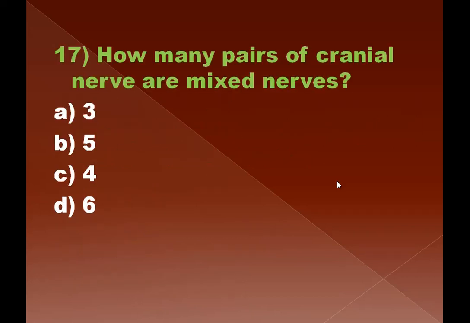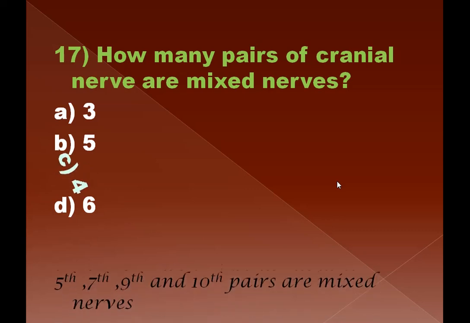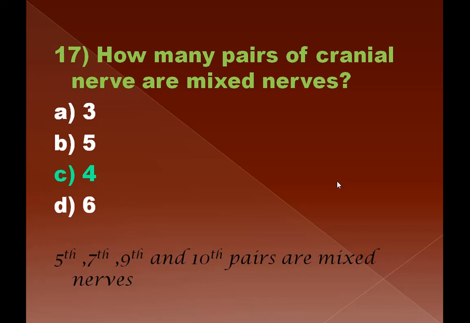Question number 17, how many pairs of cranial nerves are mixed nerves? Actually, there are 4 pairs of cranial nerves which are mixed ones. So what are these? 5th, 7th, 9th, and 10th pairs of cranial nerves. These are both sensory as well as motor in action.